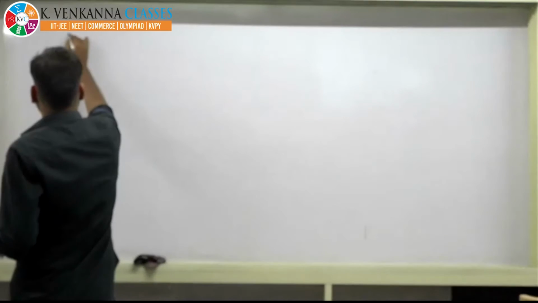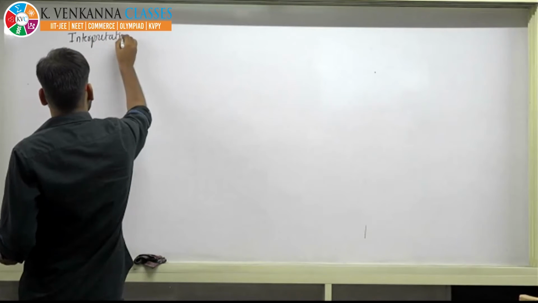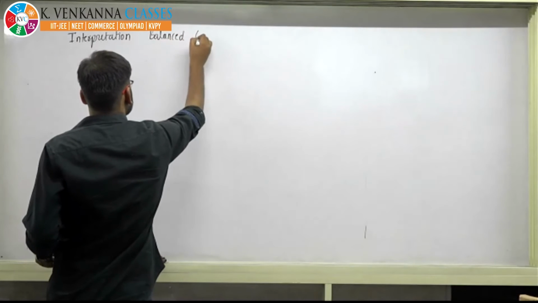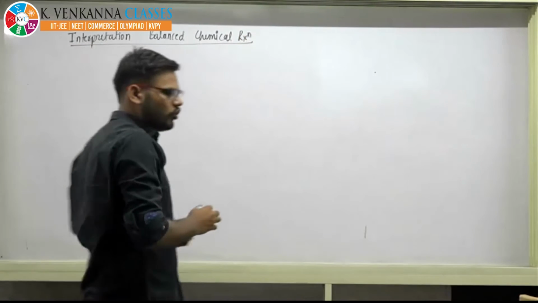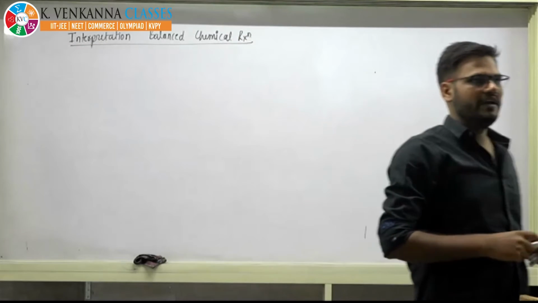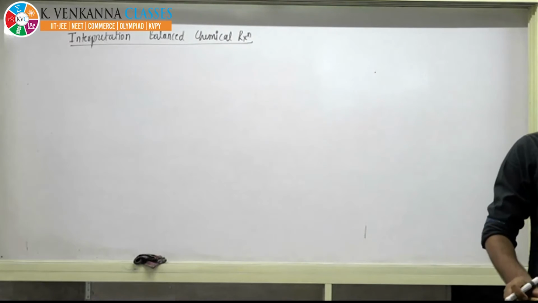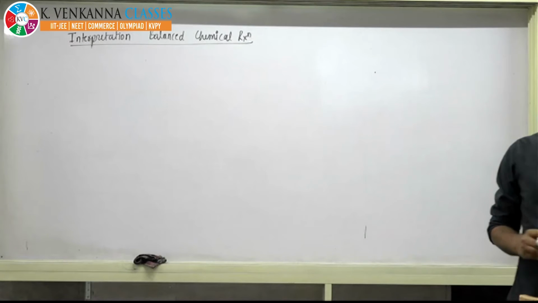So the next topic is interpretation of balanced chemical reaction. If you go by NCERT, they have given one method, that is mole-mole relation, or mole-mole analysis, right?